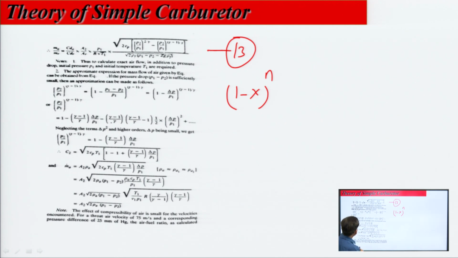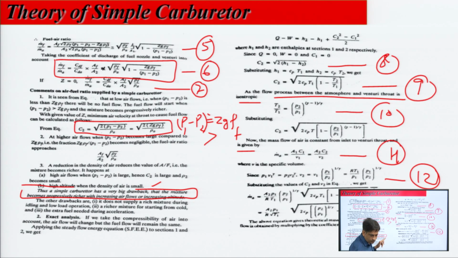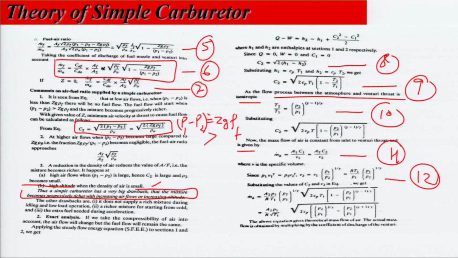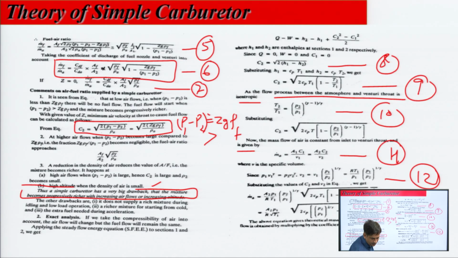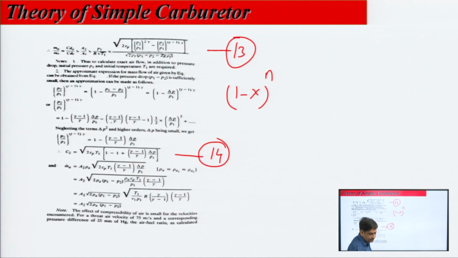Now, we will put the value of this P2 over P1 in the equation of C2, the previous equation C2, so you will evaluate this as equation 14 in the equation of C2. Similarly, the mass flow rate of air can be calculated by equation 11. In equation 11, put the value of this C2, and it comes out in this form.